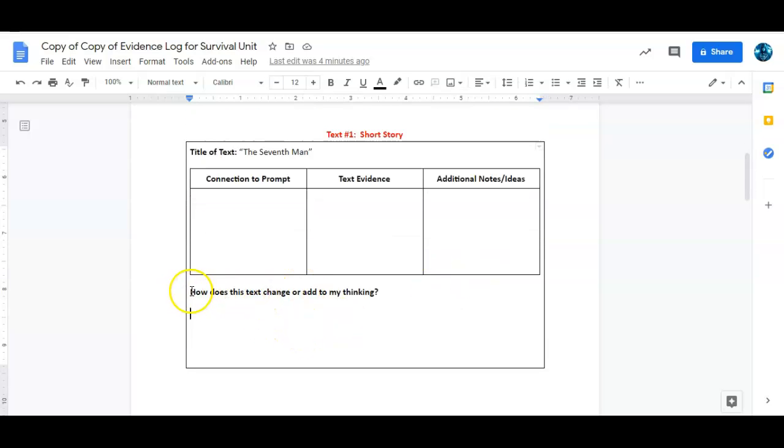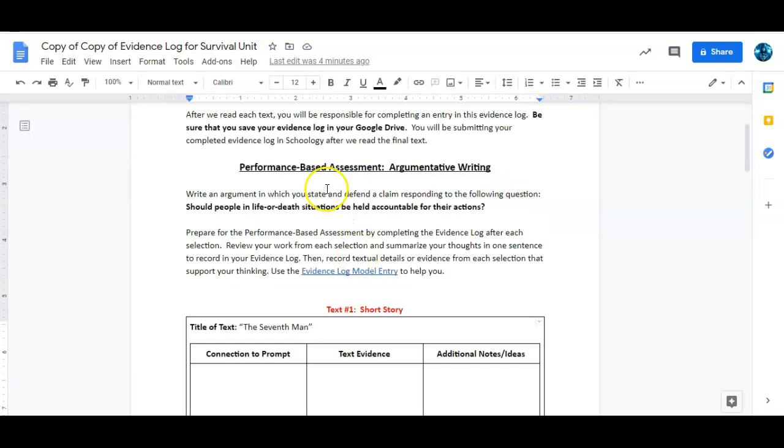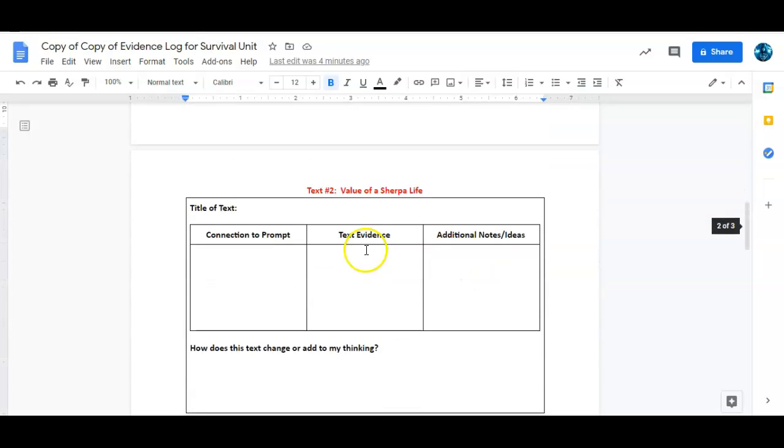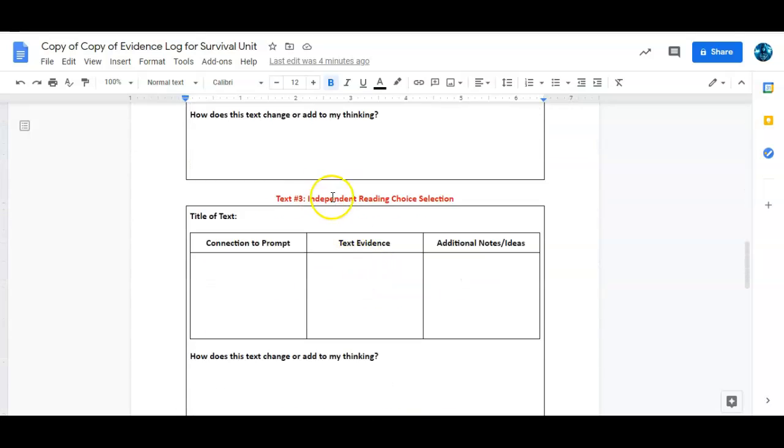So the question also, okay, just like we did the last time, how does this text change or add to my thinking? You add something in here that says that something in this text either added to your thinking or changed your ideas about the prompt. Okay, always going back to the prompt. Now you will notice, ladies and gentlemen, that there are other boxes here.